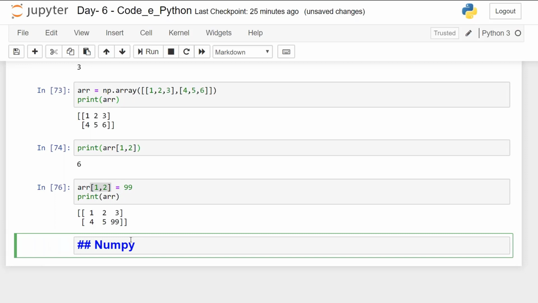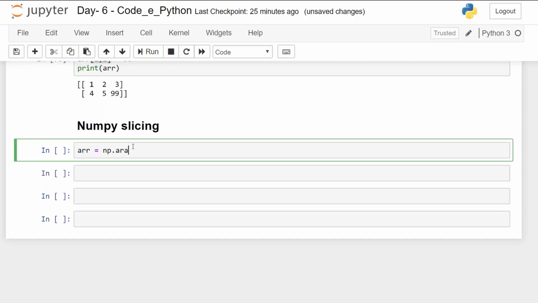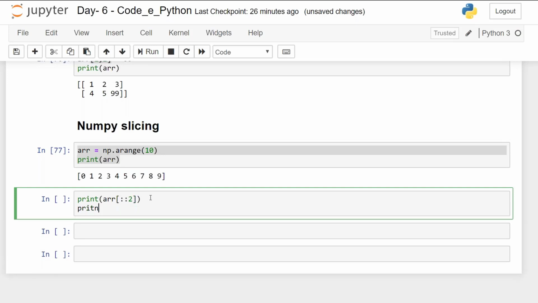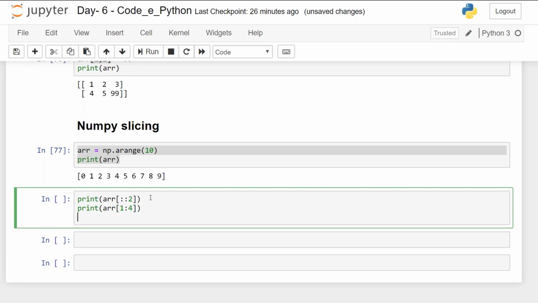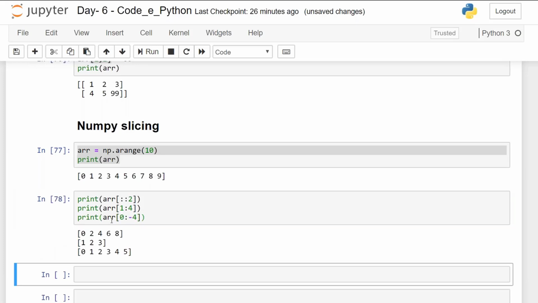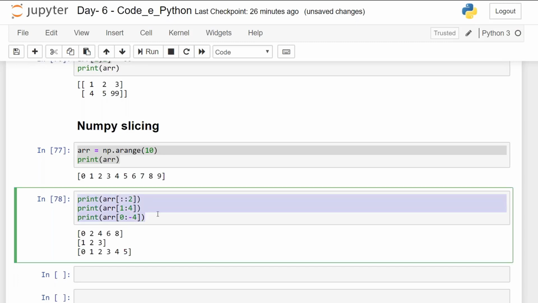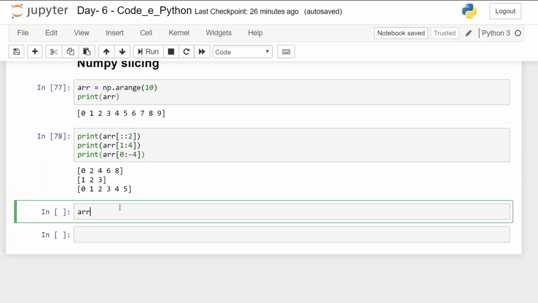NumPy slicing. np.arange, an array of elements 0 to 9, single dimension. And if I want to write arr colon 2, and what if I print arr 1 colon 4, and what if I print arr 0 colon minus 4? The result will come out to be this. It is the same as slicing a list. Now, how can you do it in a multi-dimensional array?